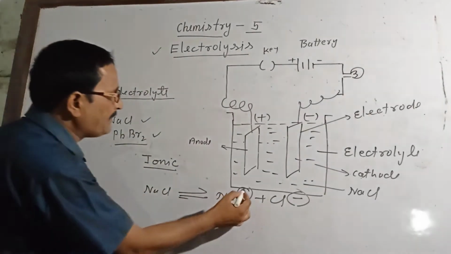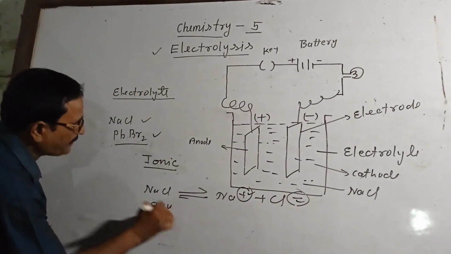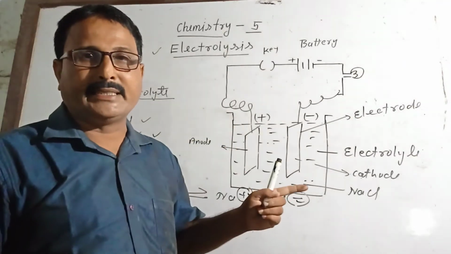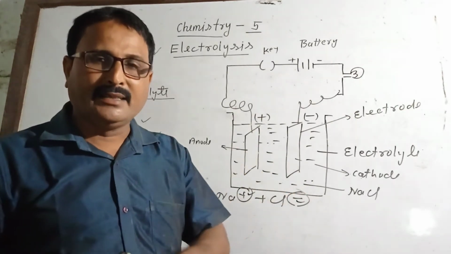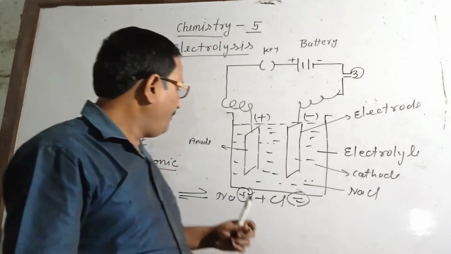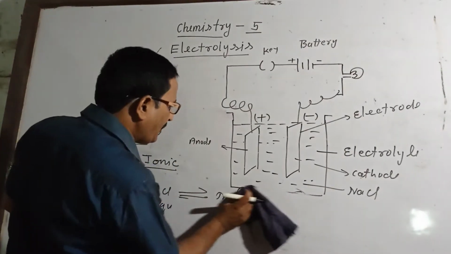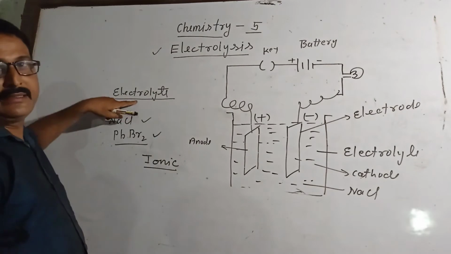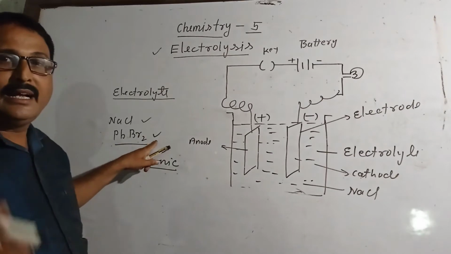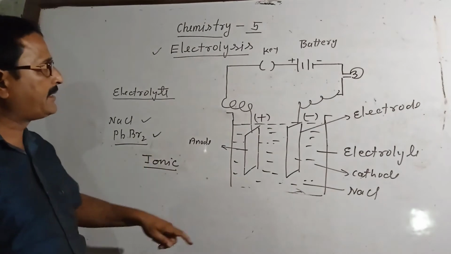This ion becomes free, so this compound in aqueous solution form, or in molten form, is a good conductor of electricity. Means you can say good electrolyte. In which state? Only ionic compounds in aqueous solution form or molten state are good conductors of electricity. Now see the definition of electrolyte. Any compound in aqueous solution form or molten state that allows electric current to pass through it, that compound itself is known as electrolyte.